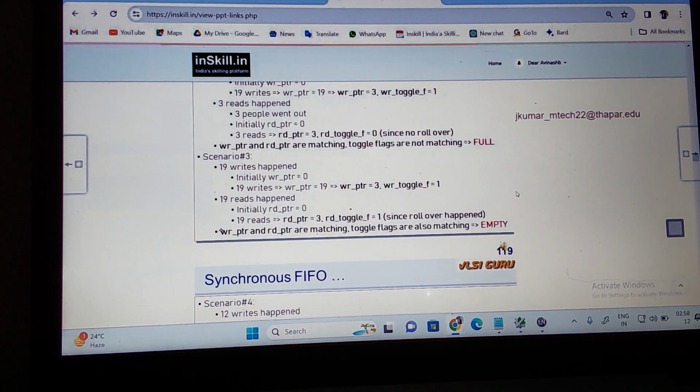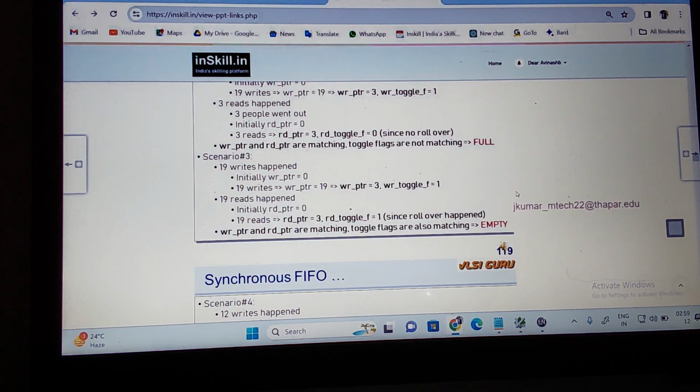What happens here? 19 writes happen. Once 19 writes happen, where is my write pointer? At 3. 19 reads also happen. Let us consider the pointer is initially at 0. 19 writes happen means 1 rollover happens, and the pointer is at 3. Again, 19 reads happen, initially the read pointer at 0. 19 reads means the read pointer is at 3. So is a rollover happening? The read toggle flag becomes 1, since a rollover happened.